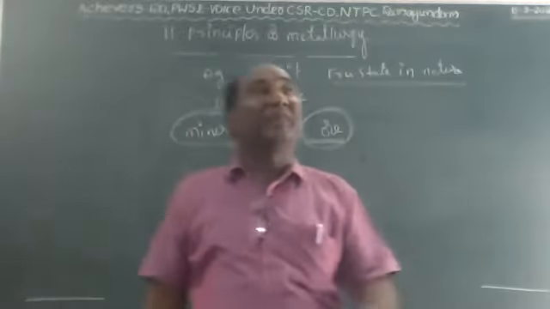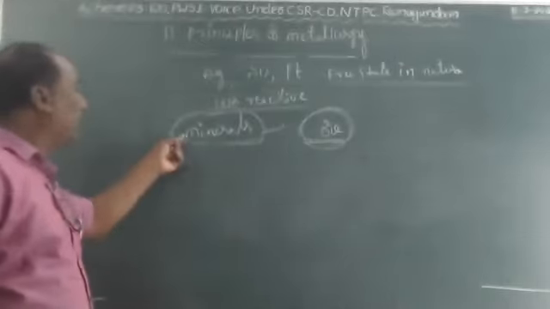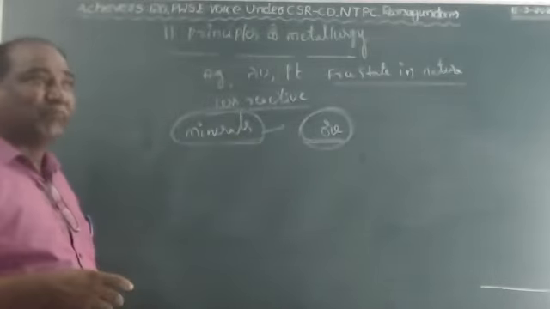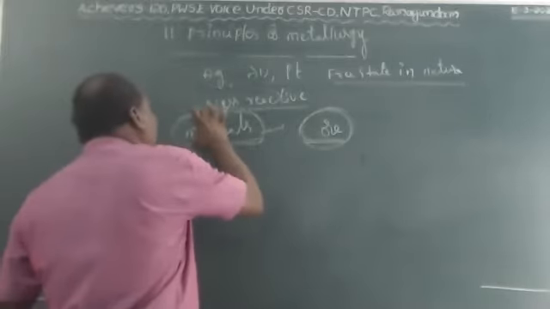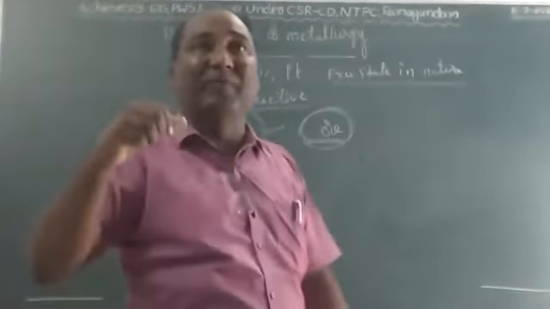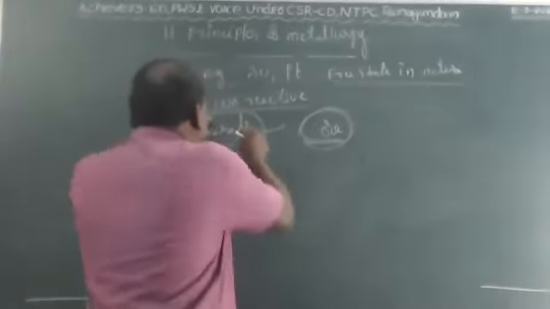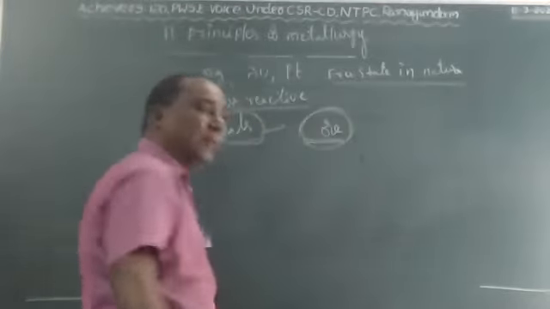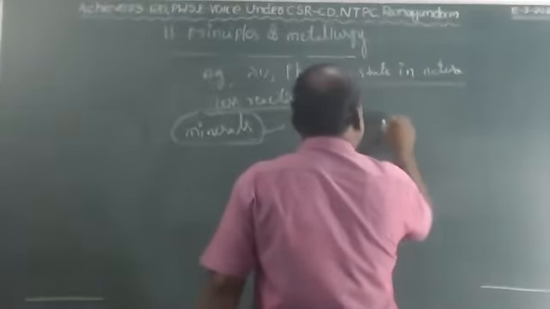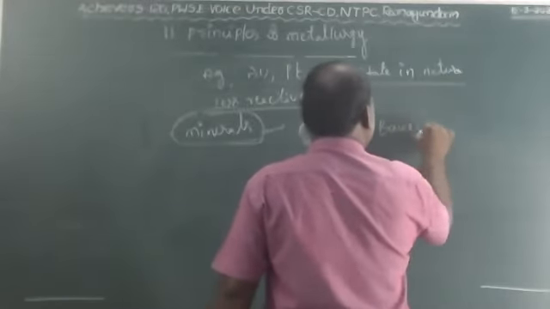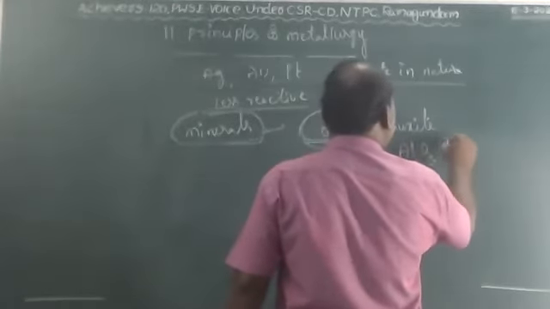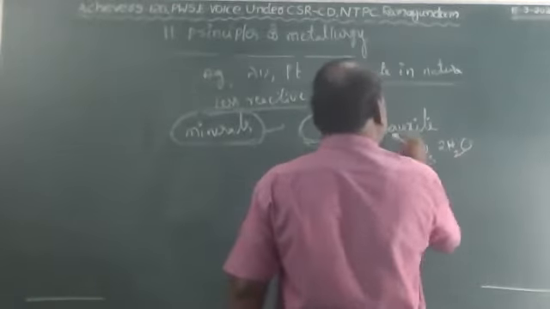Because the mineral consists of a huge amount of aluminium, but we can't get that metal without an uneconomical process, instead of the minerals we have to use the ore of aluminium. The ore of aluminium is called bauxite, Al2O3 2H2O. Bauxite is the ore of aluminium.